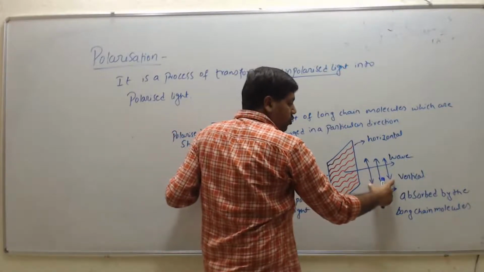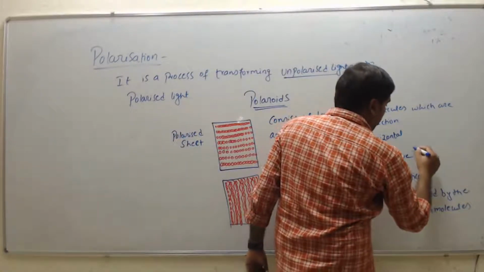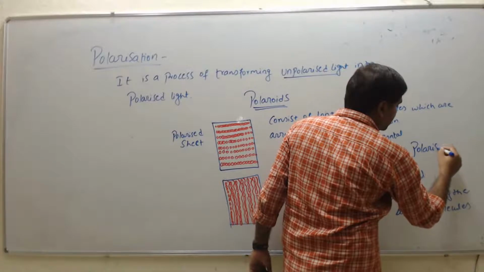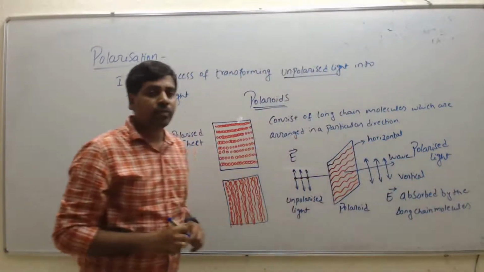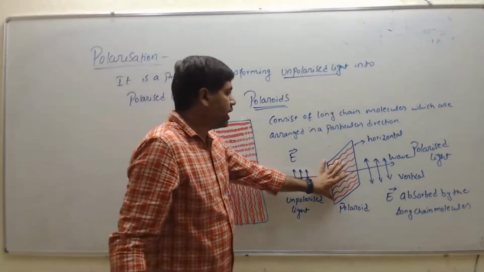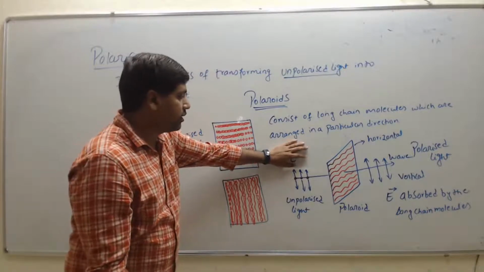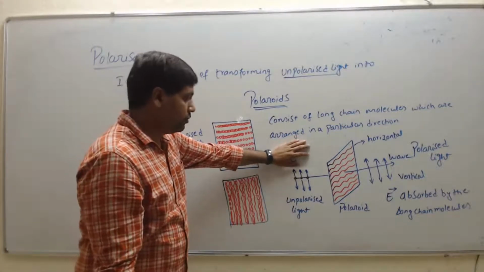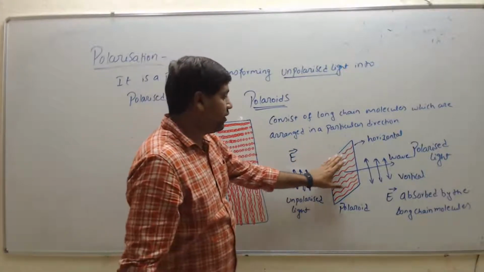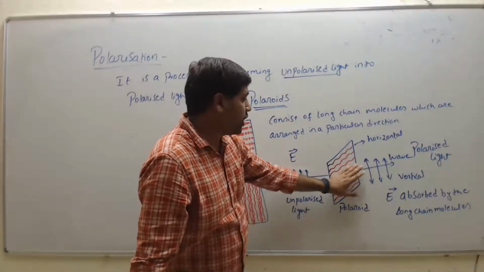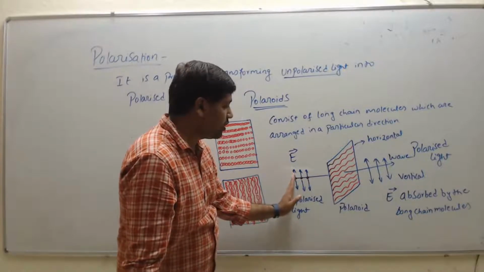Here, if you observe, the light passing out from the polarizer we call polarized light, right? So in the polarizer, the molecules absorb the electric field, that is the electric vector or light vector, which is in the same direction as those molecules. So it only lets through the light which is different from the molecule arrangement.